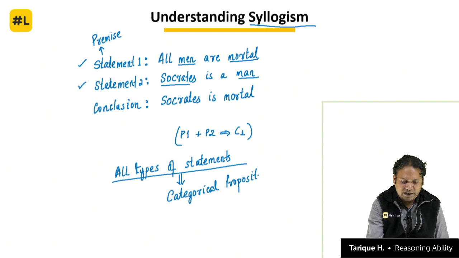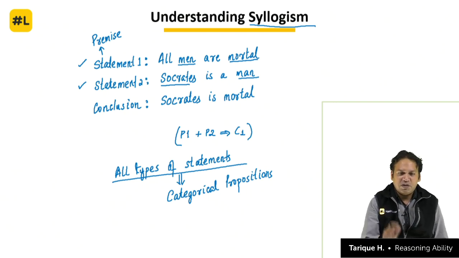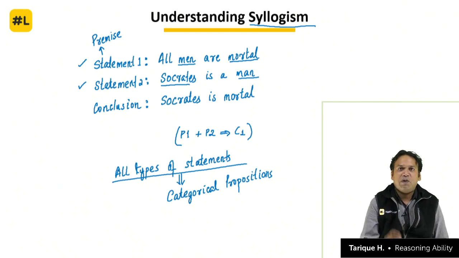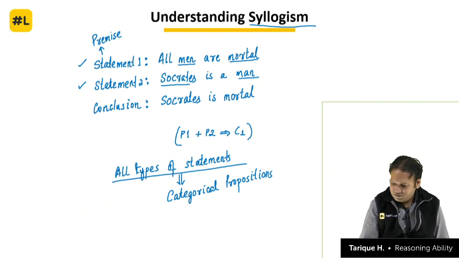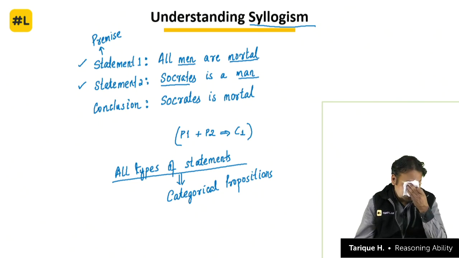What are the valid conclusions we can make? Everything in detail I will be teaching you, right from the basics, with nothing being missed out, right? So once you understand these things, there will be nothing that can prevent you from getting your questions right in the examination, okay? So that is the main agenda and aim for today's session. So let's start by discussing different types of categorical propositions one by one, okay?